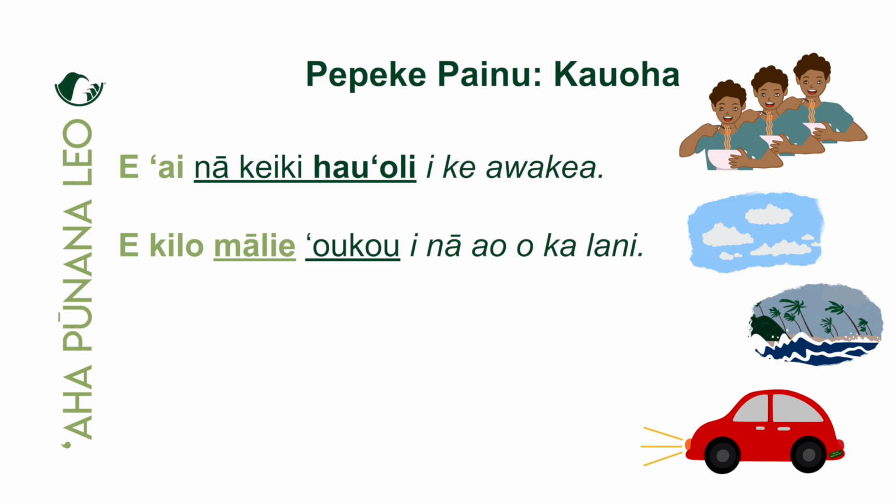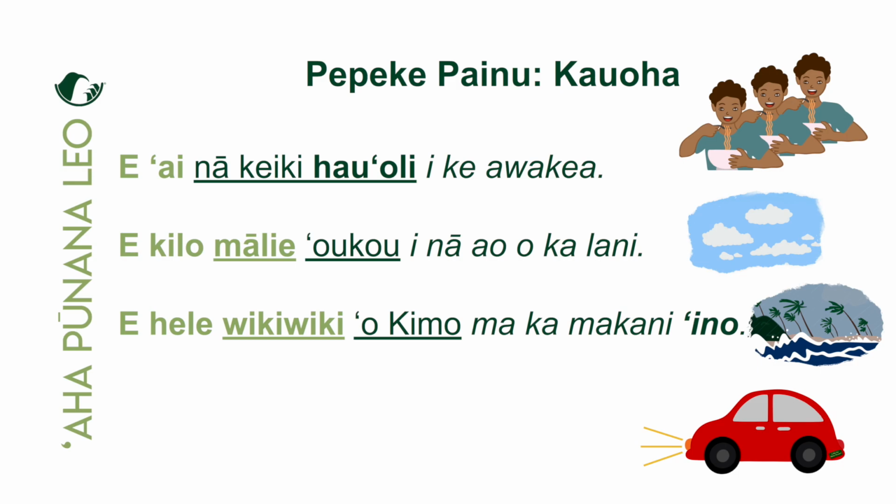Okay, maika'i loa. Ho'omaka hou. E hele wikiwiki 'o Kimo ma ka makani ino. So hele means to travel, to walk. How are we going to walk? Yeah, what is the walking like? Is it ma'alie or is it wikiwiki? Wikiwiki, we should all know that word. Quickly, fast, right? So e hele wikiwiki. And who are we talking about? We're talking about Kimo. Kimo is in the piko position.